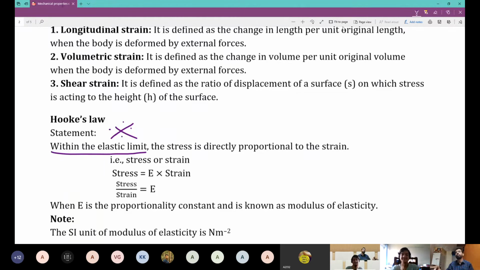Now why is that? Because we want the body's elastic property to be intact. If the elastic property of the body is not intact, then we cannot use elasticity. Hooke's law comes from elasticity only. If the body is not elastic, you cannot apply Hooke's law. It is not possible at all. So you say within the elastic limit, stress is directly proportional to strain. Very simple. Higher the stress, higher the strain. Lower the stress, lower the strain.